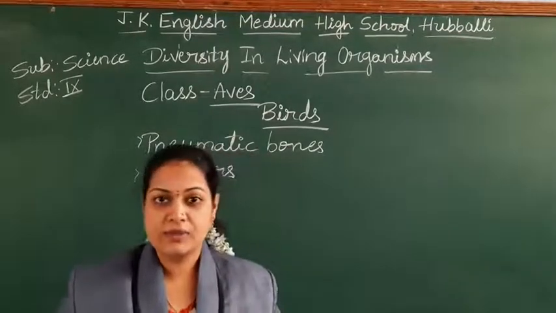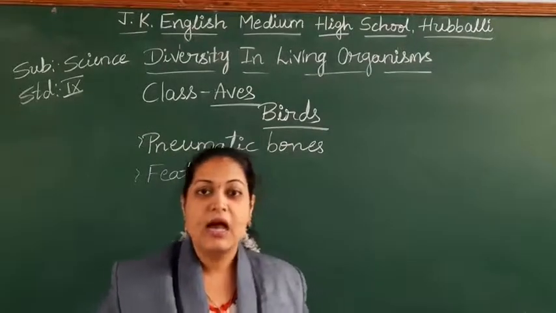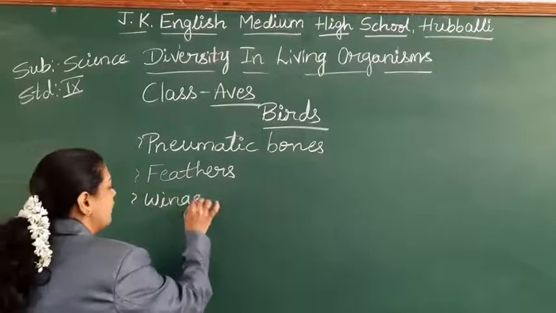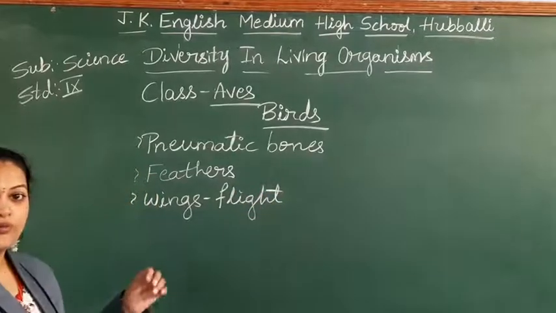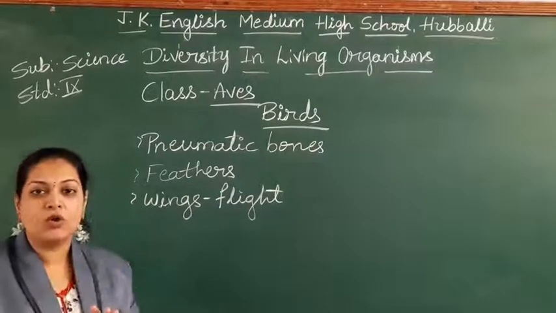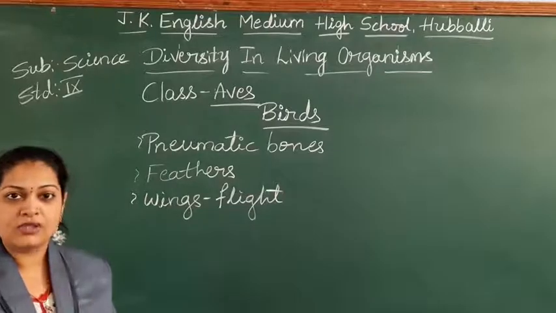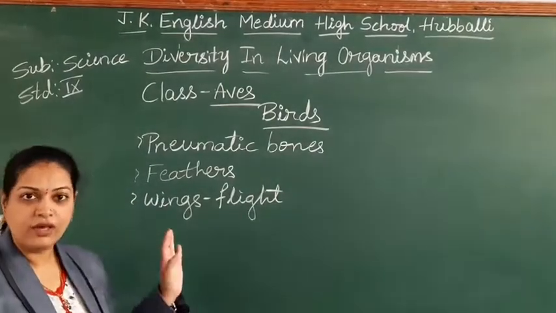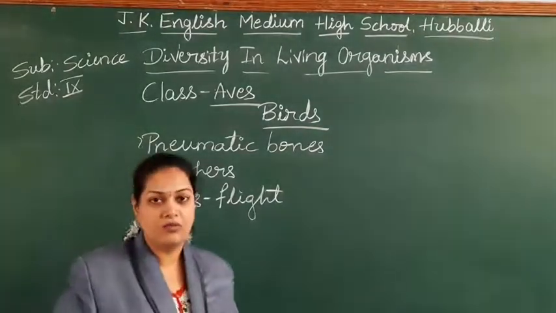The forelimbs are modified into wings, and wings help for the flight. So forelimbs are modified into wings, and wings help for the flight.